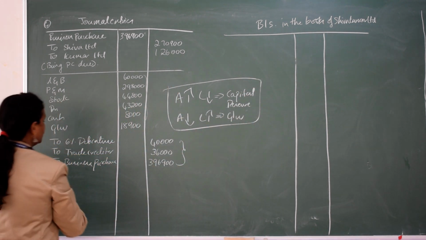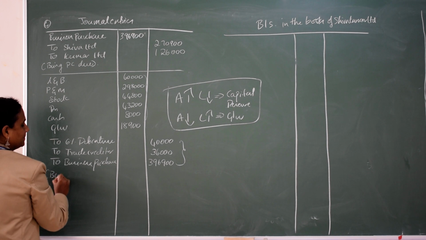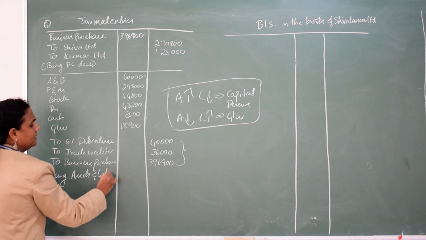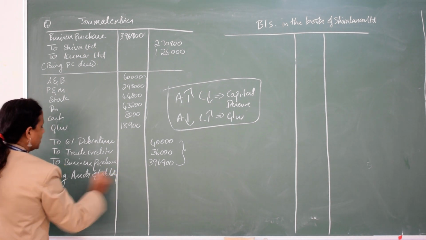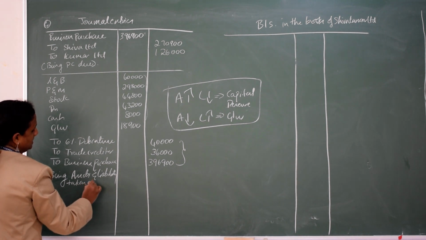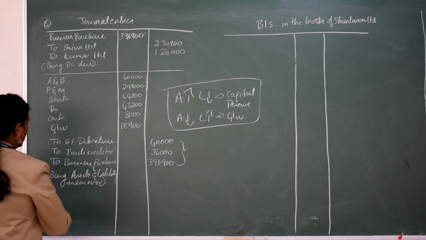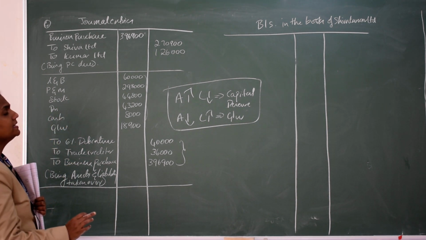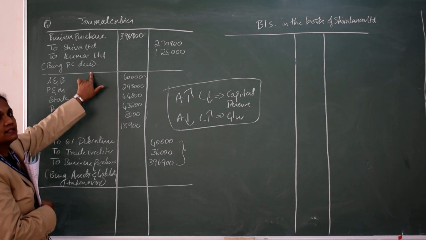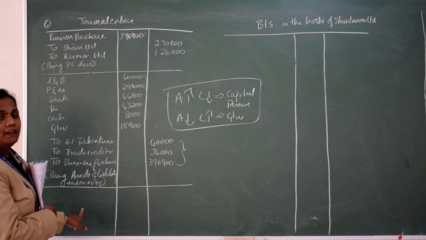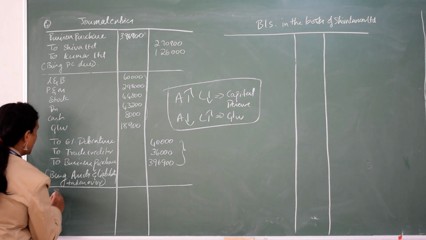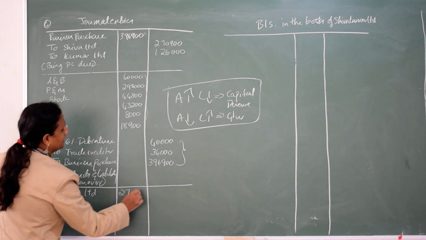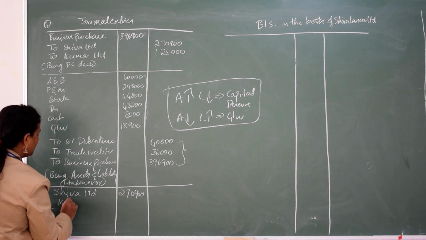What is the narration? Being assets and liabilities taken over. The last journal entry, what is it? Here we said purchase consideration due. Shivkumar has not paid, still here we are paying. When we pay, who is the receiver? Shiva Limited. Shiva Limited will receive 2,70,900. And how much will Kumar receive?